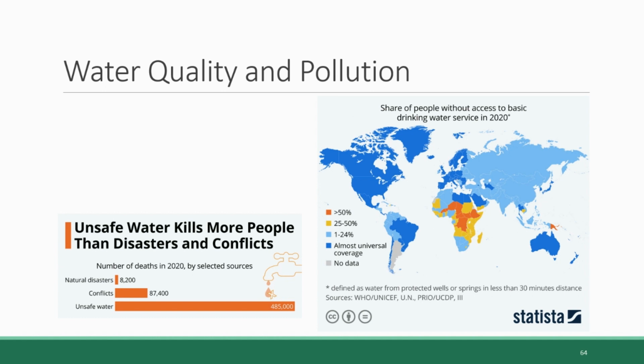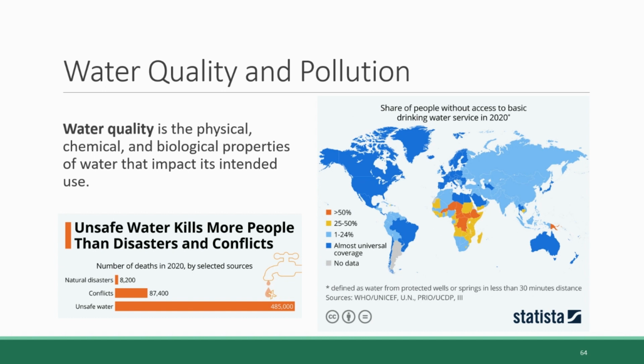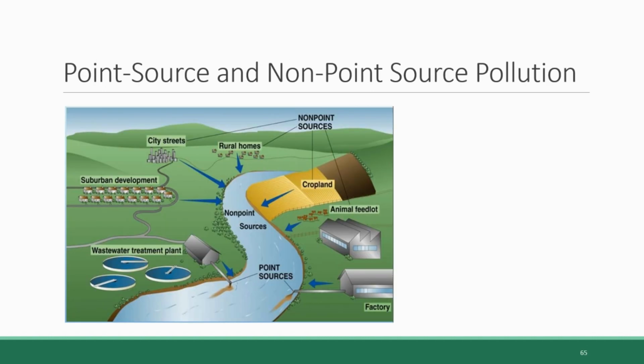That's a huge number. So, what makes water unsafe to drink? In this section, we're going to talk about different sources of pollution that affect water quality. Water quality is defined as the physical, chemical, and biological properties of water that impact its intended use. So, contaminants of any of these three types, physical, chemical, or biological, can degrade the quality of a sample of water. We'll talk about each of them, but first, one distinction to make is between different sources of pollution.